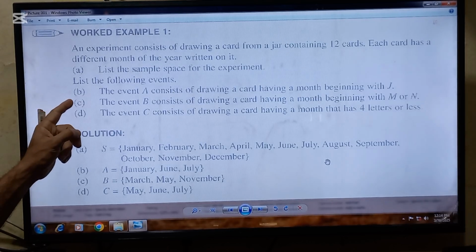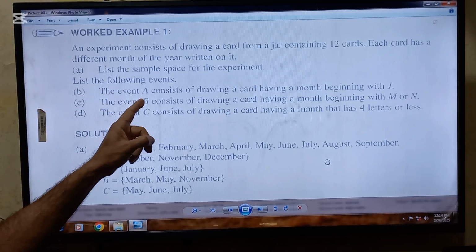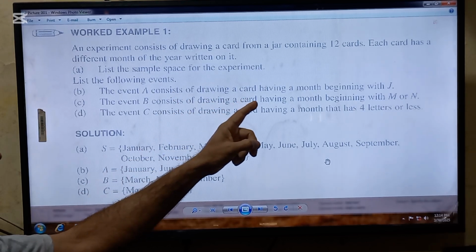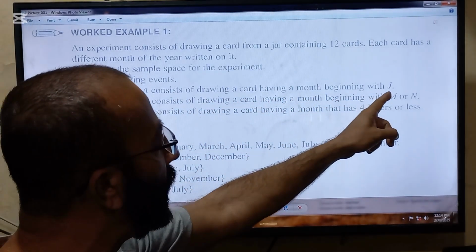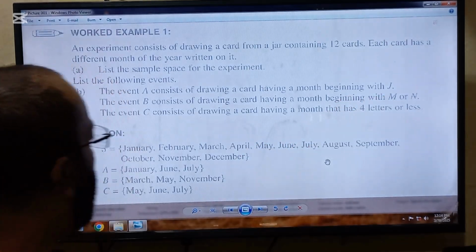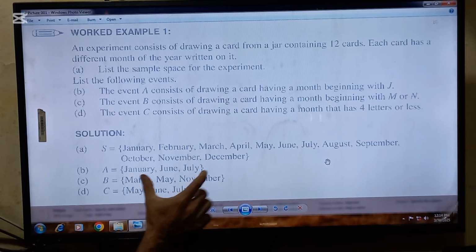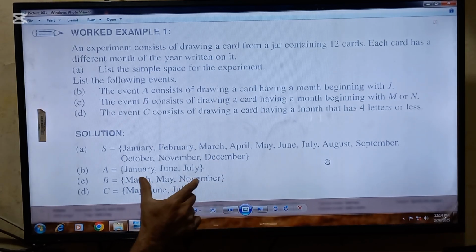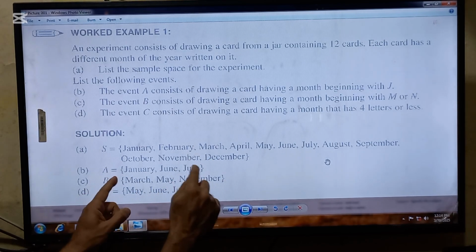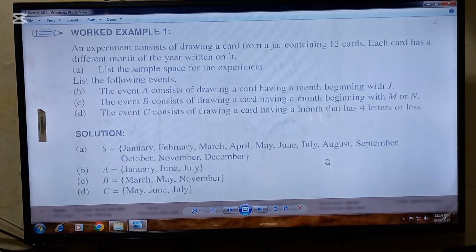Second part is B part, list the following events. The event A consists of drawing a card having a month beginning with J. So we have to sort out the months beginning with J. So January, June, and July are 3 months out of 12 which are starting with J. So enclose them in braces. So this is the answer of the B part.